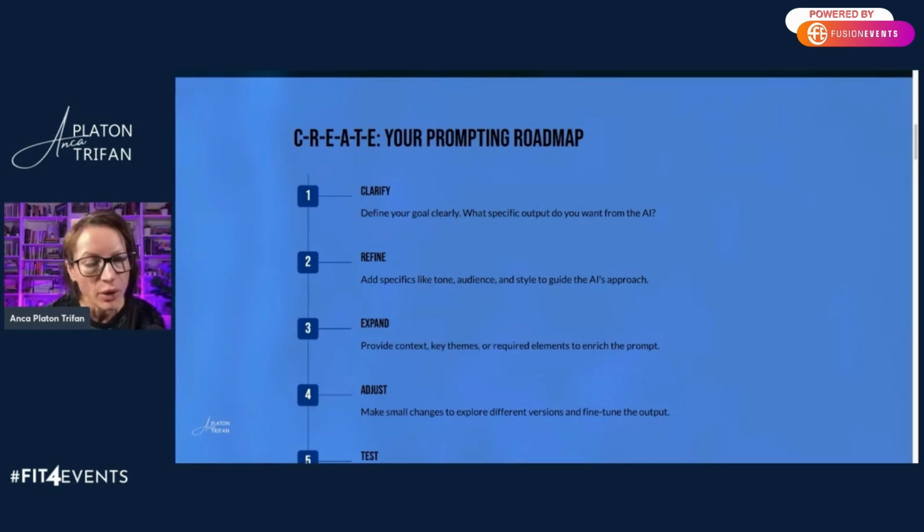Then you refine: you add more specifics or more context. You can clarify the tone, the audience, and the style. Then you can expand, which means you can enrich the prompt by adding additional specifications, key themes, required elements. You can adjust by making tweaks to see different versions of the original prompt that you asked it to output. And then test is basically try the prompt and see what comes out. If you're not happy, you go back and refine. And then execute. Once satisfied, you can use the result in your work.